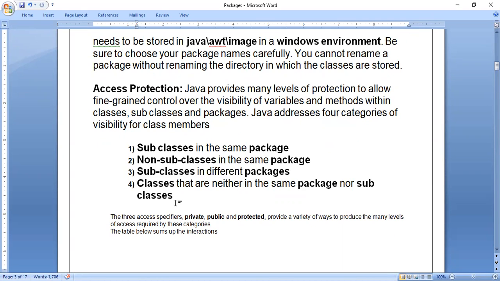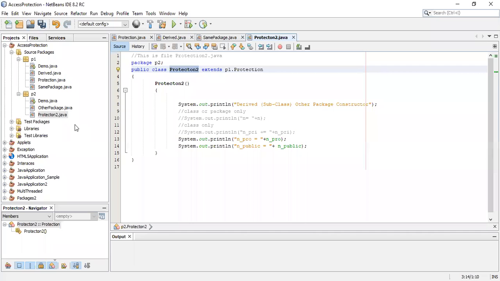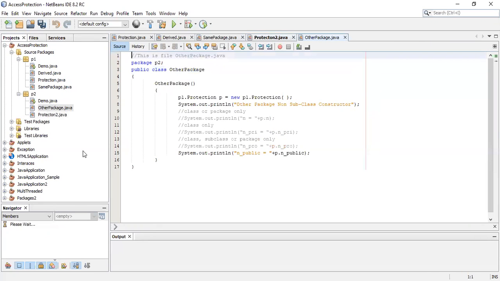Next, the last one: classes that are neither in the same package nor a subclass. The meaning of that is there is no inheritance concept and it is not present in the same package either. So we will see. You go to the P2 folder. In the P2 folder, I have the file called OtherPackage. Here, first of all, this OtherPackage.java is not present in P1. So with respect to P1, it is a different package. Understood?